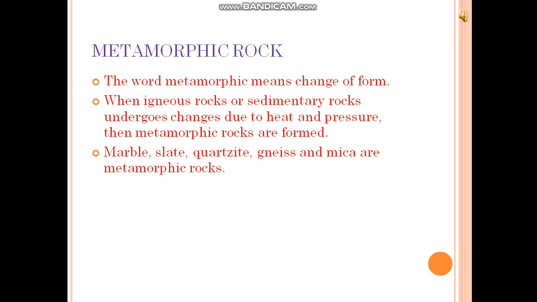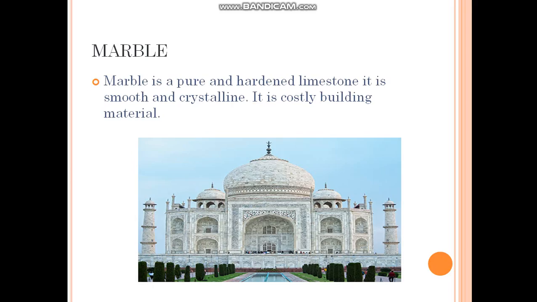The first metamorphic rock is marble. It is a pure and hardened limestone. It is hard and smooth and crystalline. Mostly it is white in color. It is used for flooring and making statues. The Taj Mahal at Agra is made up of white marble.